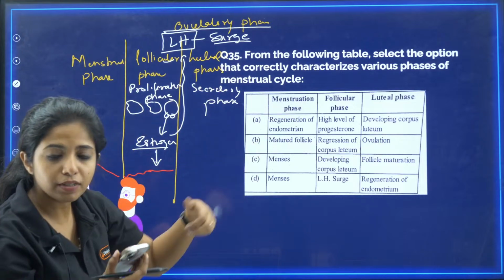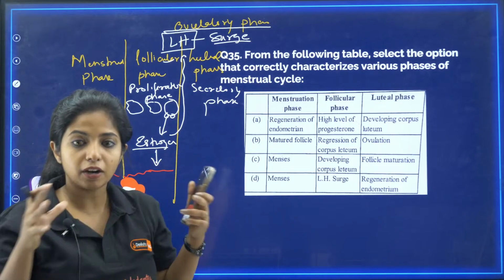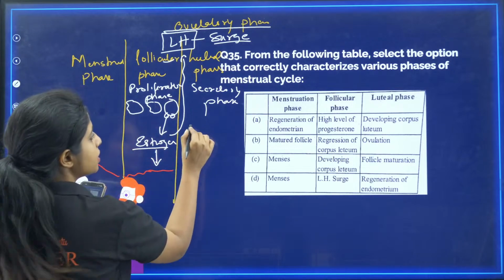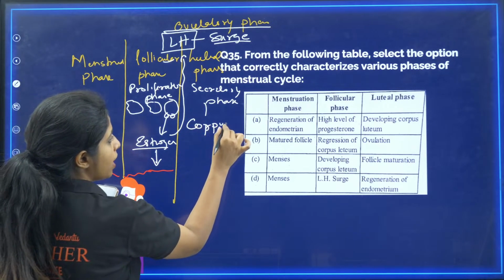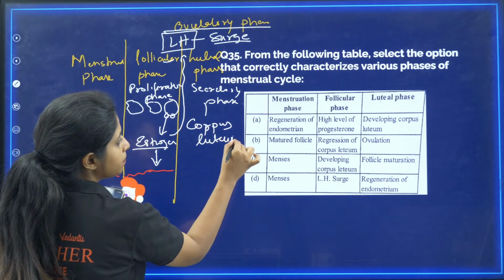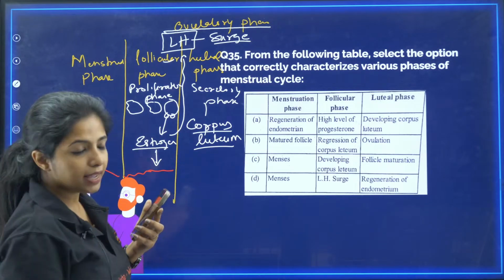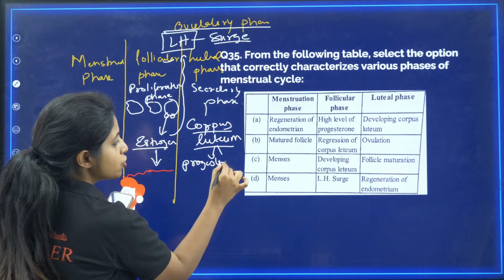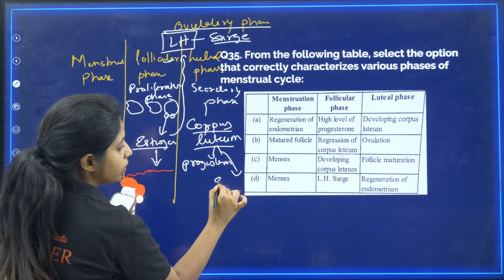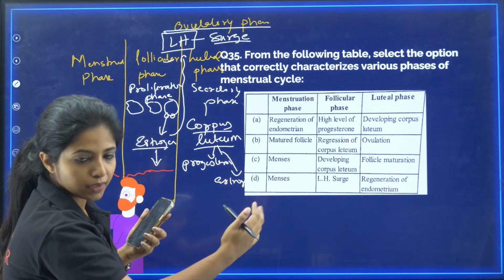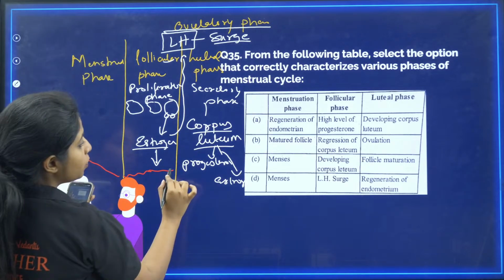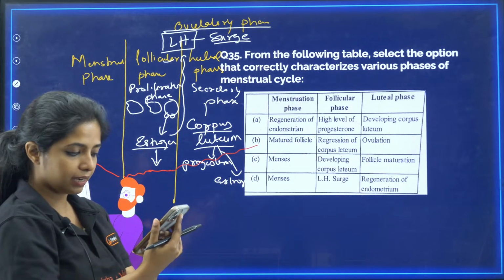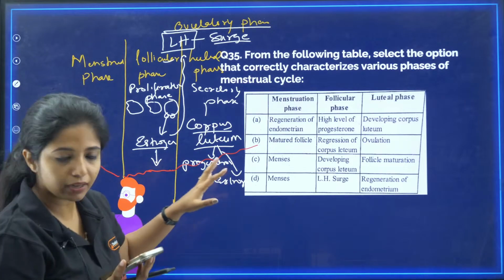Now what happens? The Graafian follicle ruptured and gave the ovum, the secondary oocyte. What is left back is known as corpus luteum. This corpus luteum is going to release a hormone that is progesterone and also another hormone that is estrogen, a little bit more. So what will happen? This particular endometrium will be really, really thick now.